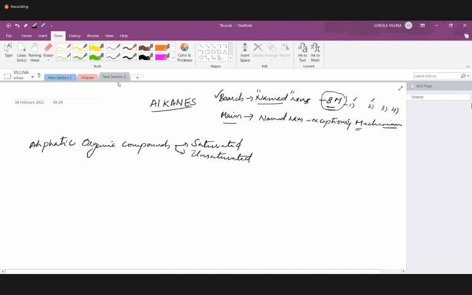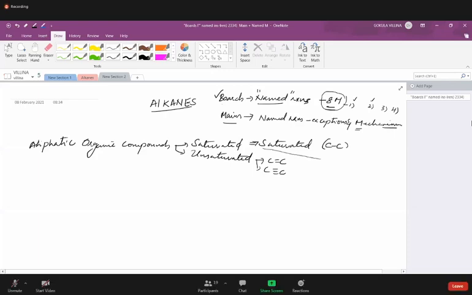They fall under saturated aliphatic compounds, because all of the bonds are carbon-carbon single bonds only. When it is unsaturated, you have carbon-carbon double bonds and carbon-carbon triple bonds. So in this particular chapter, we are going to concentrate only on saturated organic compounds, that is alkanes.